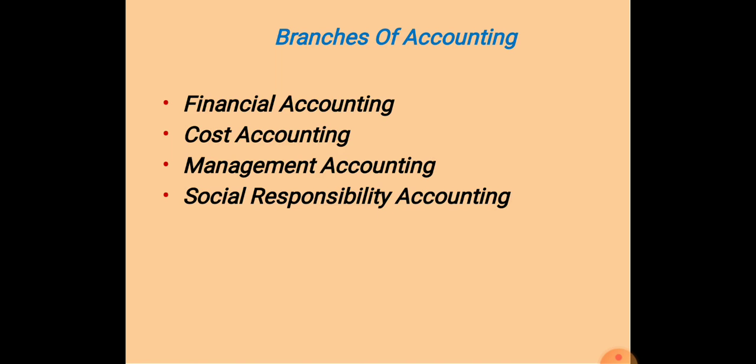In management accounting we can prepare many reports, and with the help of many ratios and financial statements we can make decisions. So in management accounting the decision making part is done. And in social responsibility accounting, we are accounting for the society.